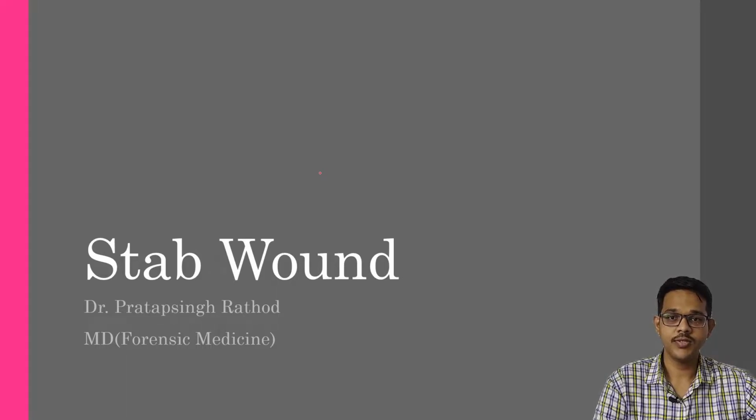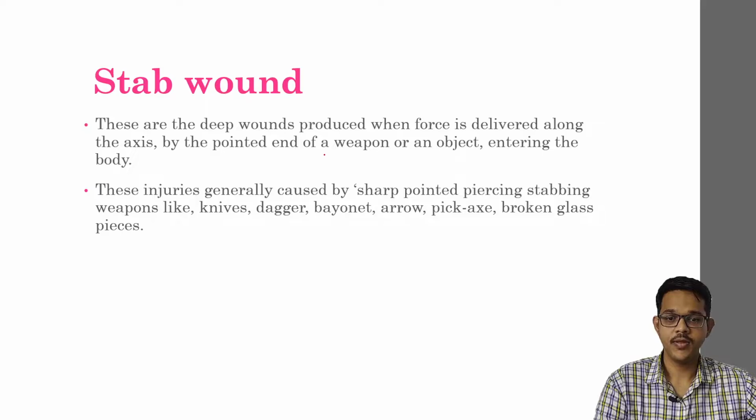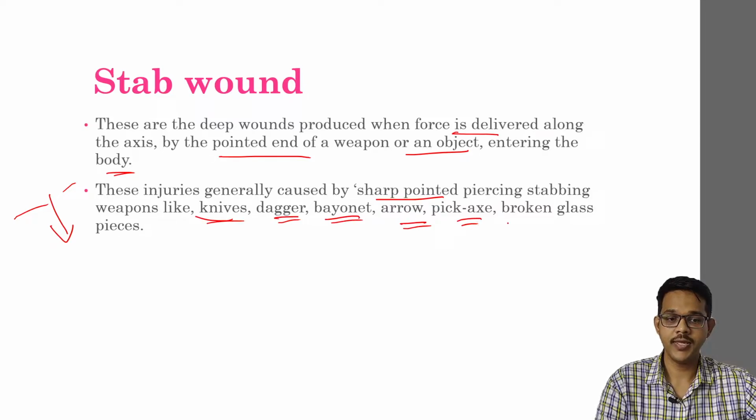Today we will discuss stab wounds. These are wounds caused by sharp weapons. Stab wounds are deep wounds produced when the force is delivered along the axis by the pointed end of a weapon or an object entering the body. They are deeper in nature. This injury is generally caused by sharp, pointed, piercing, stabbing weapons like knives, daggers, bayonets, arrows, pickaxes, broken glass, and spikes, and when they enter along the axis, they cause stab wounds.